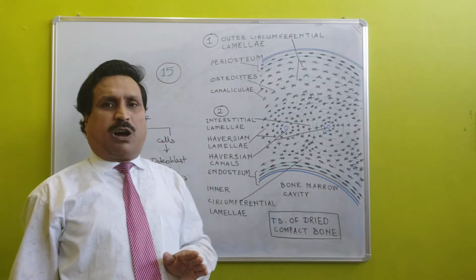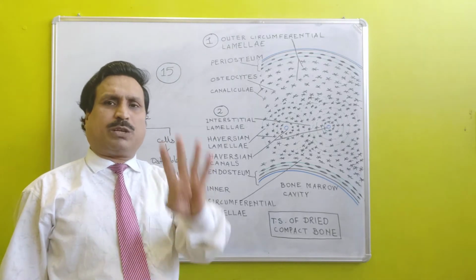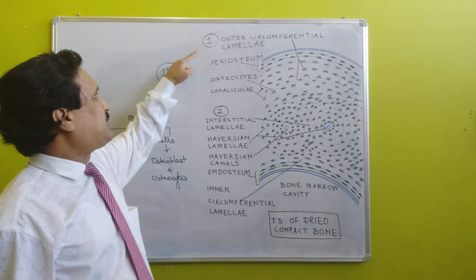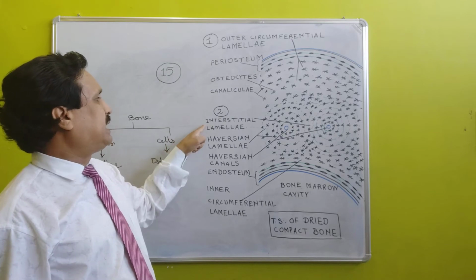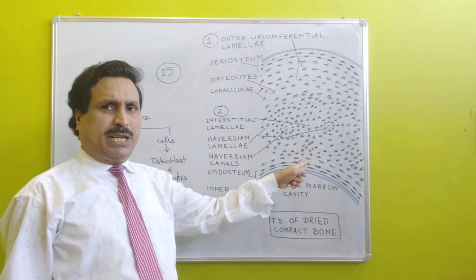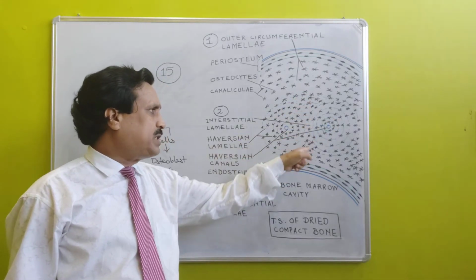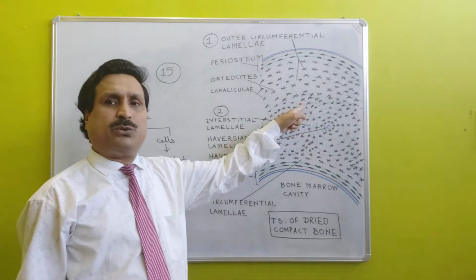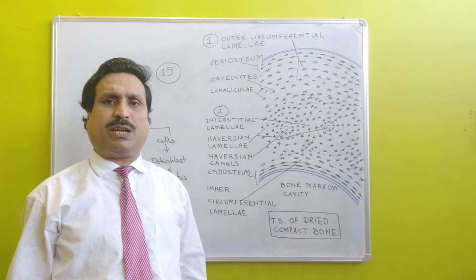On the basis of production of lamellae, there are 4 types of lamellae in the transverse section of bone. First is outer circumferential lamellae. Second is interstitial lamellae, which is present between two Haversian systems.